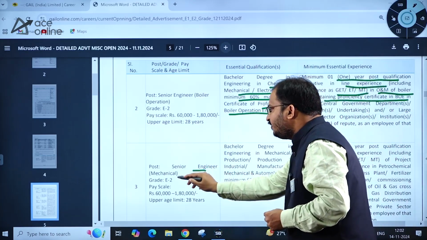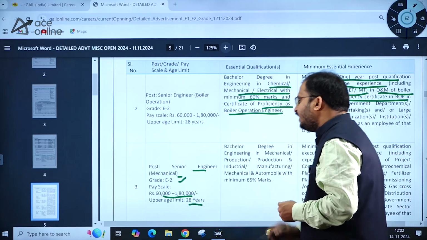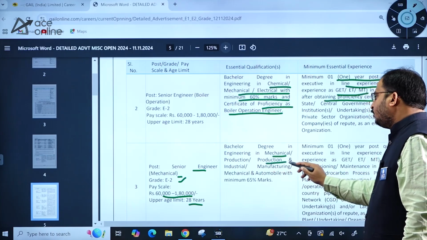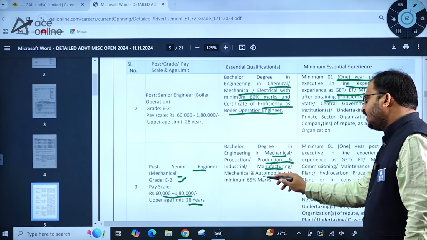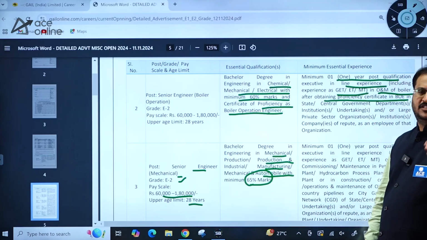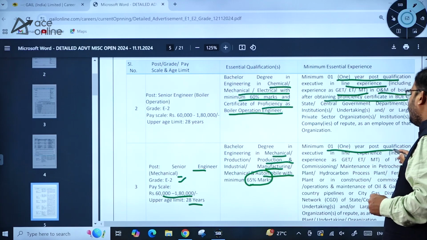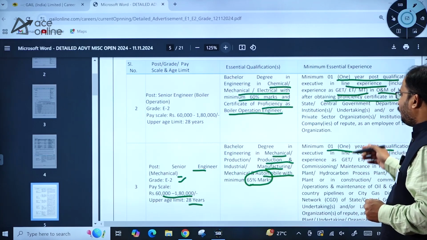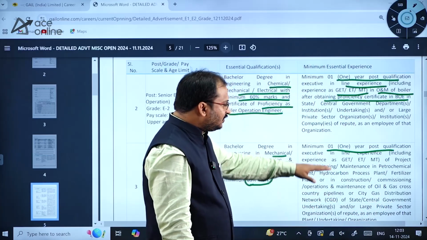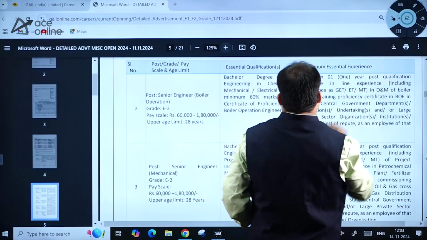Then senior engineer mechanical E2 category, pay scale is 60,000 to 1,80,000 and upper age limit is 28 years. Bachelor's degree in mechanical, production and industrial manufacturing, mechanical and automobile with 65% marks minimum. So, with minimum 65% marks, so this is the thing. Then minimum 1 year post qualification experience. Okay, so post qualification experience of minimum 1 year in various categories is being given here. So, kindly go through this carefully. Okay, then